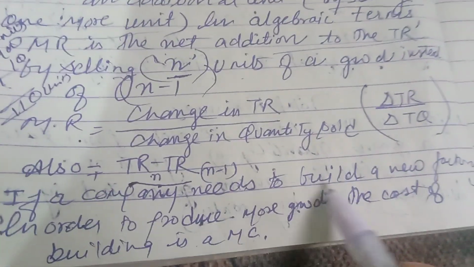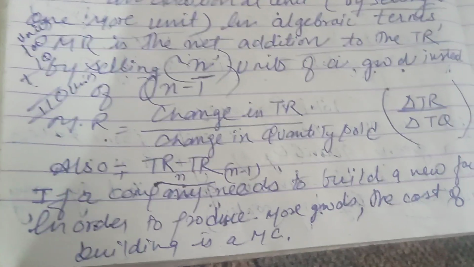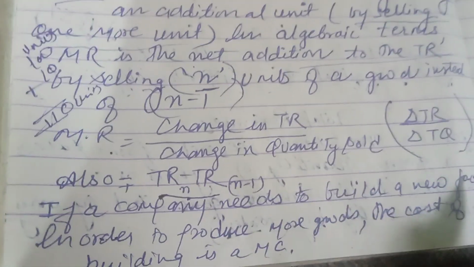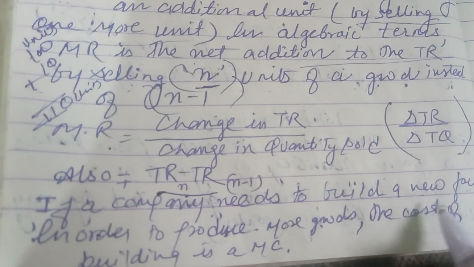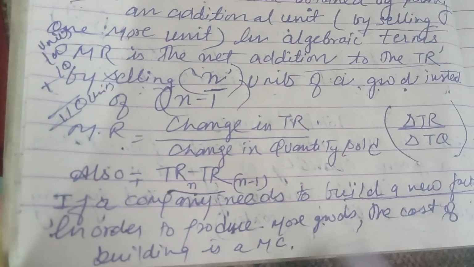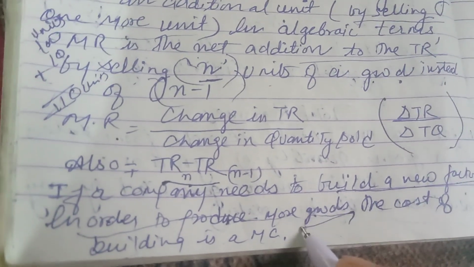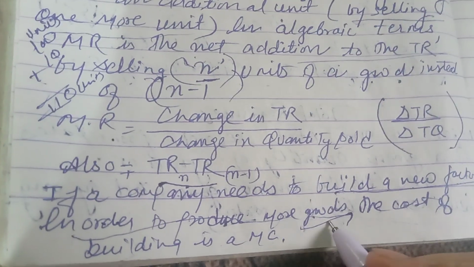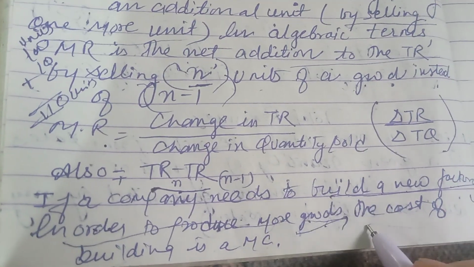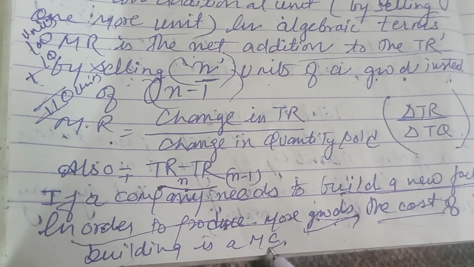If a company needs to build a new factory, suppose the company is keen to build a new factory in order to produce more goods. The company is not producing more goods yet, it is going for a new building. So the cost of a building is a marginal cost.